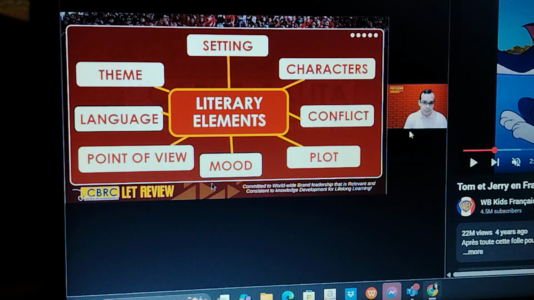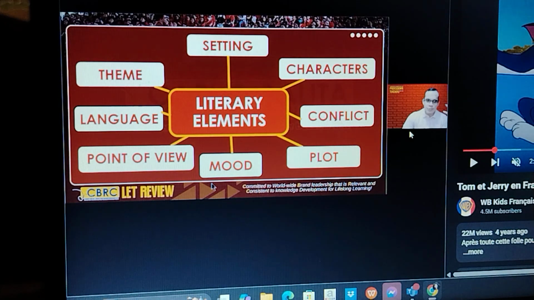Now let's move on to mood. Mood is the emotional atmosphere when you are reading a story. So, for example, you're reading a horror story. Sometimes you would feel goosebumps. You feel some cold sweat in the back of your head, your nape, your joints, your legs.